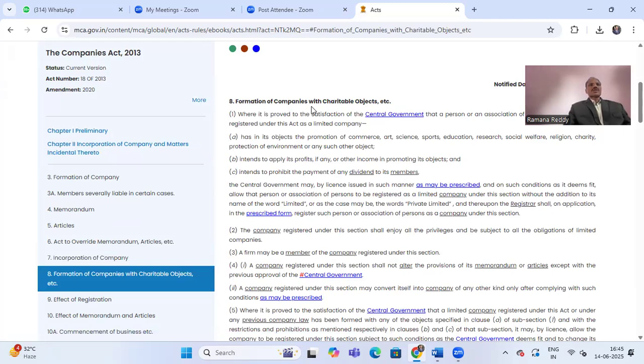Section 8. Formation of company with charitable objects. This is the heading of the section.